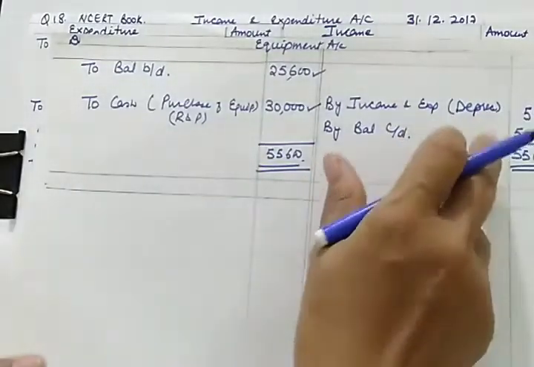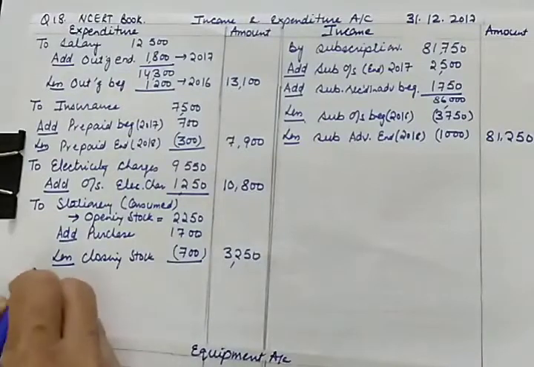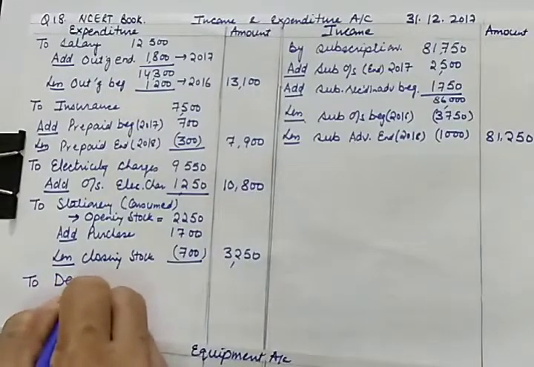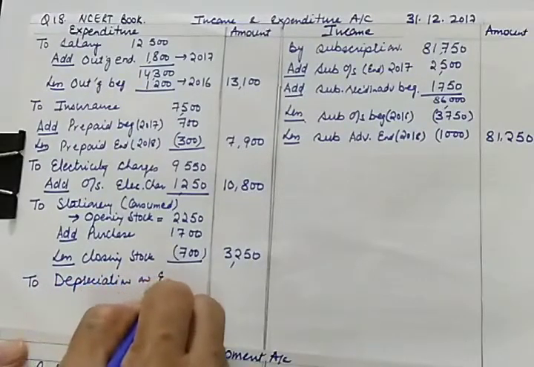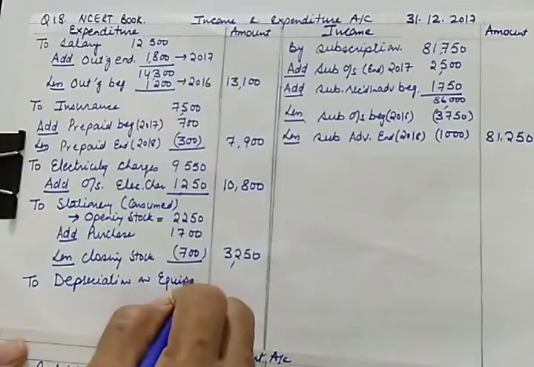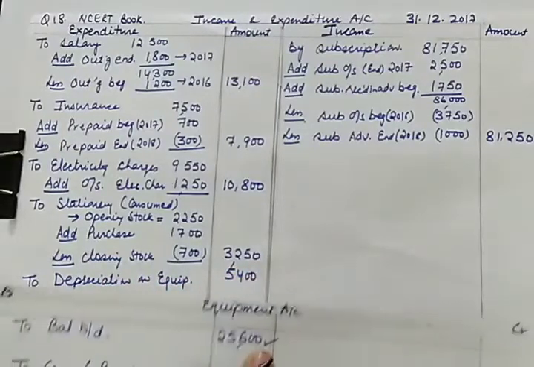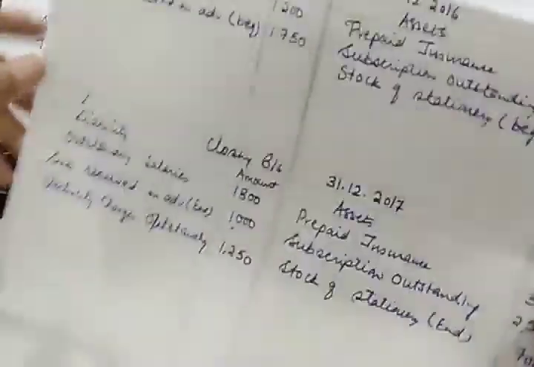So this 5,400 will be shown in the income and expenditure account: to depreciation on equipments, 5,400. Moreover, we'll be showing these equipments in the opening and closing balance sheet also.